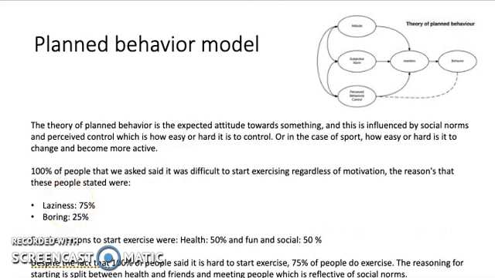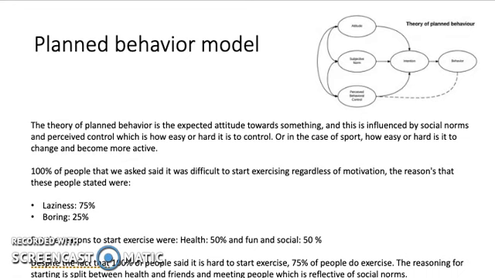The theory of planned behavior is the expected attitude towards something, and this is influenced by social norms and perceived control, which is how easy or hard it is to control the situation. Or in the case of sport, how easy or hard it is to change and become more active.